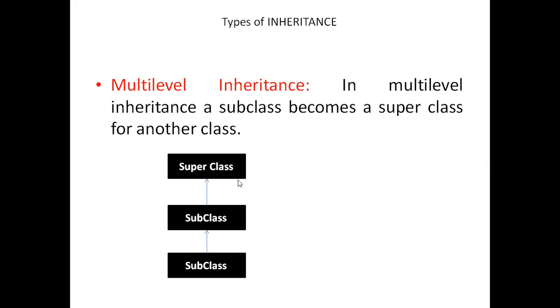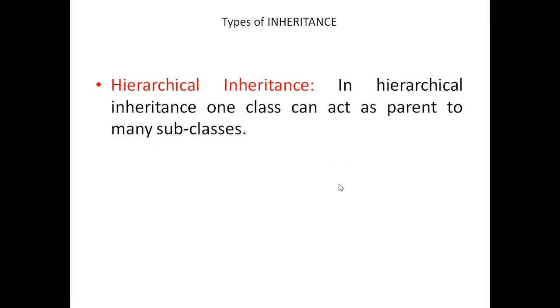So we can say that this is one level of inheritance, and this is another level of inheritance. Based on that, we say it is multi-level inheritance. For example, I have class A and class B extends A. We know that B is the child of A. Class C extends B and C is the child of B. This is an example of multi-level inheritance.